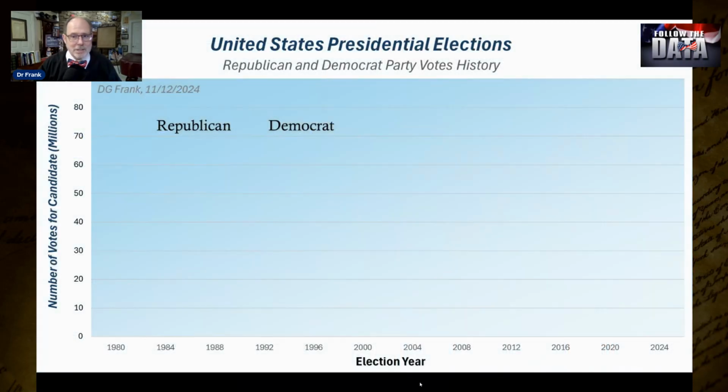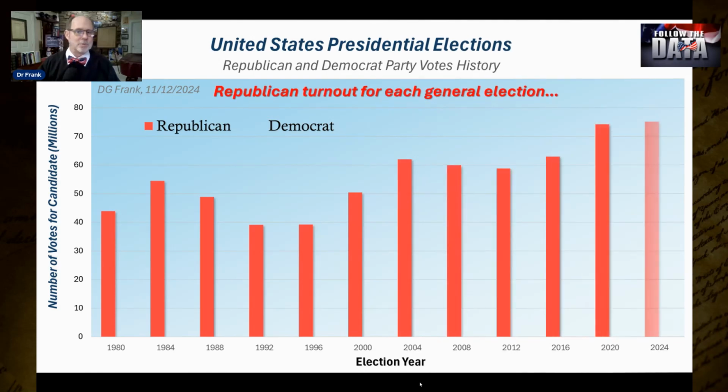The horizontal axis of the graph I've prepared starts in 1980 and finishes with the 2024 general election. The vertical axis shows millions of votes received by the party. First, I show you the number of votes received by the Republican candidate in each of the elections. Something to notice right off is that there is a lot of variation in the Republican turnout.